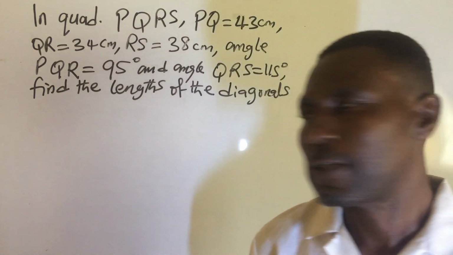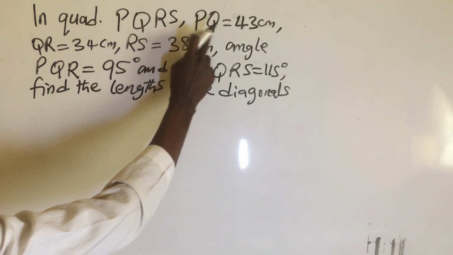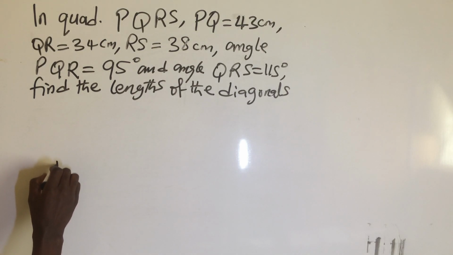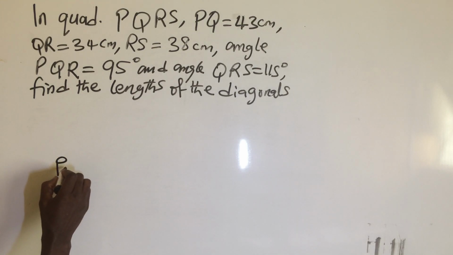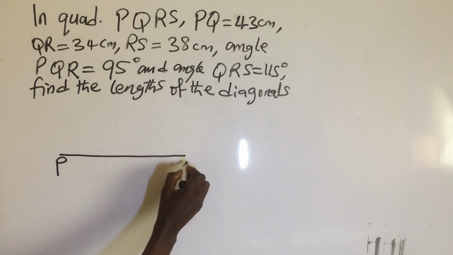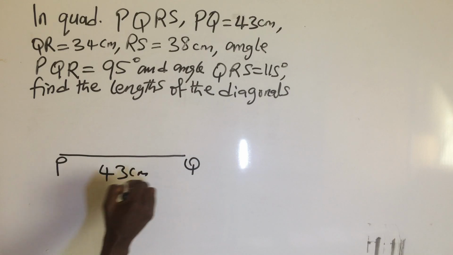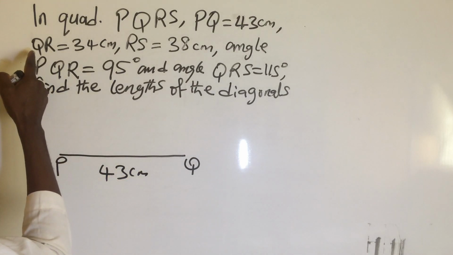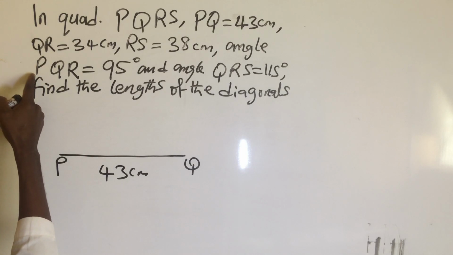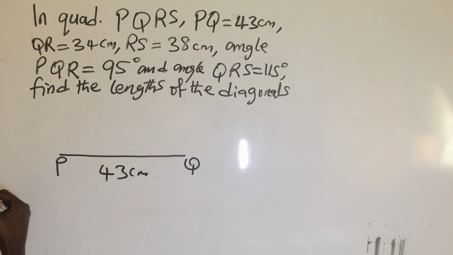Now, let's draw it. Let's say that PQ equals 43 cm. Then QR is 34 cm, and angle PQR is 95 degrees.